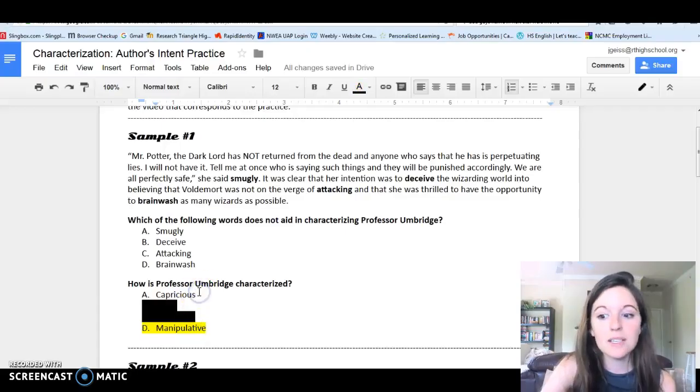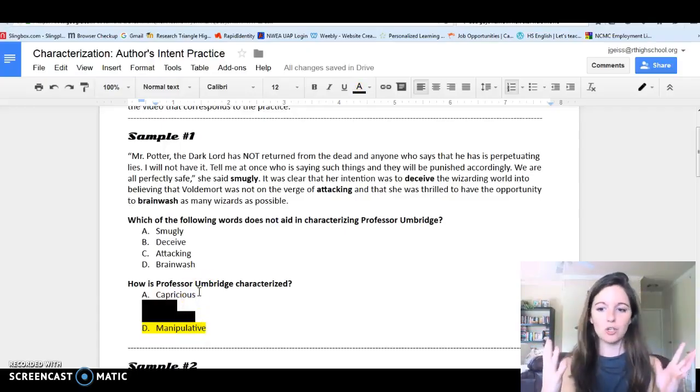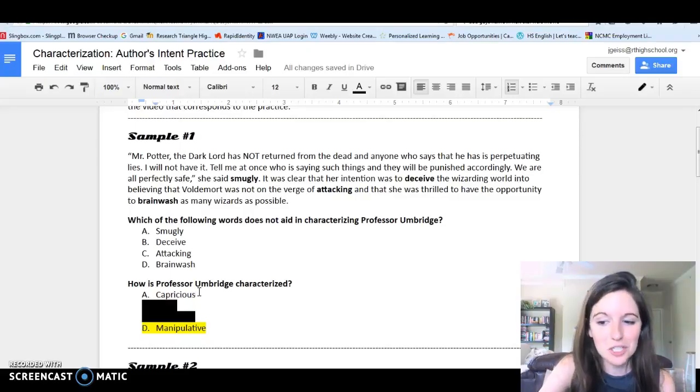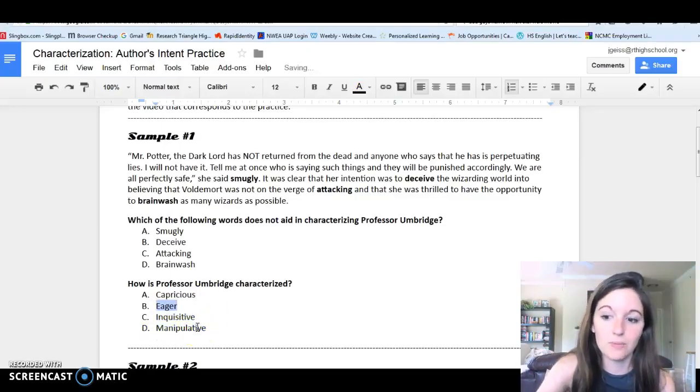Now, capricious means kind of like flighty and magical and fleeting, which Professor Umbridge is not. She's not magical nor fleeting. Therefore, manipulative is the correct answer. So if you answered D, you are correct. And you know that D is the answer because of the details of smugly, deceive, and brainwash. And those details characterize Professor Umbridge as being manipulative.